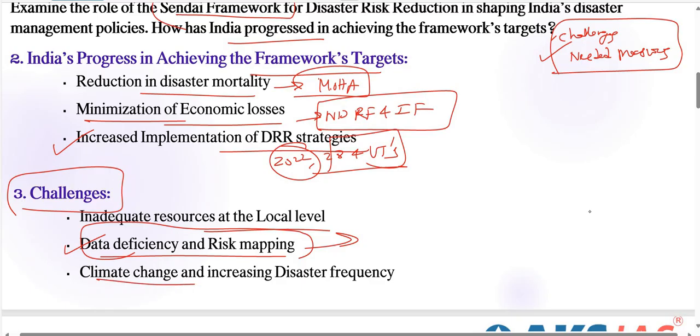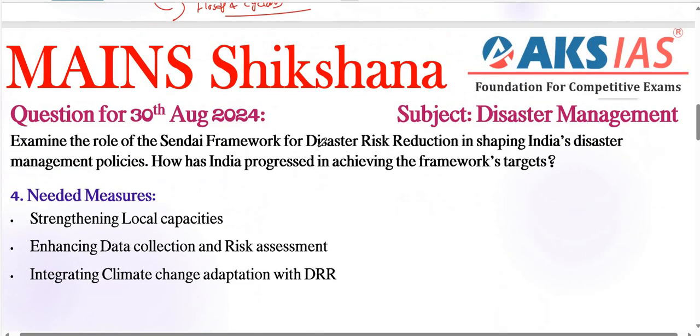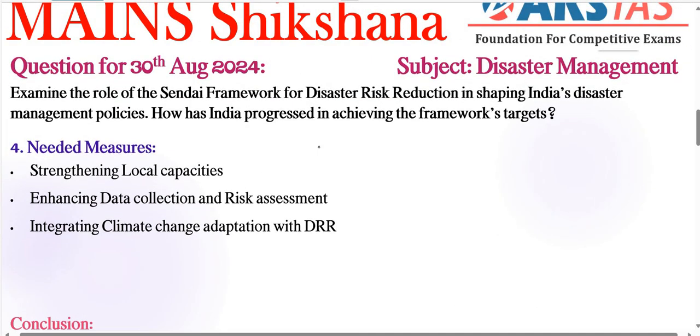Next, climate change and increasing disaster frequency are also a very important challenge here. The increasing frequency and intensity of climate change means climate induced disasters such as floods, cyclones, etc., pose a significant challenge to India's disaster risk response efforts. The overlapping impacts of climate change and disaster make it difficult to implement effective and long-term strategy. That is the challenge here. We need to provide some solutions to all these particular challenges. What are the needed measures here?